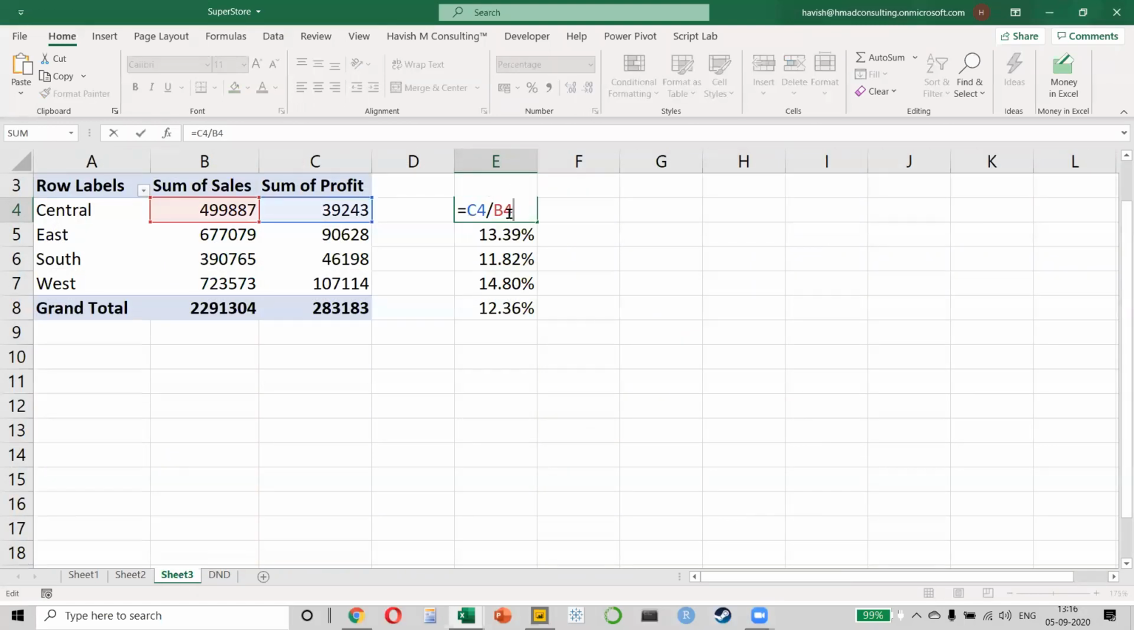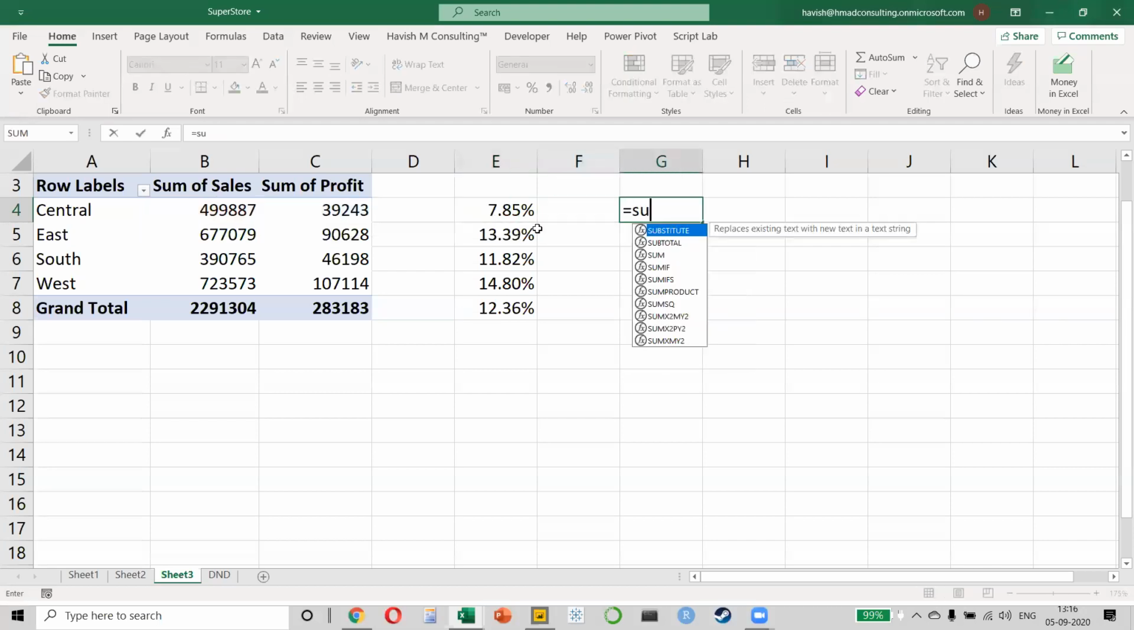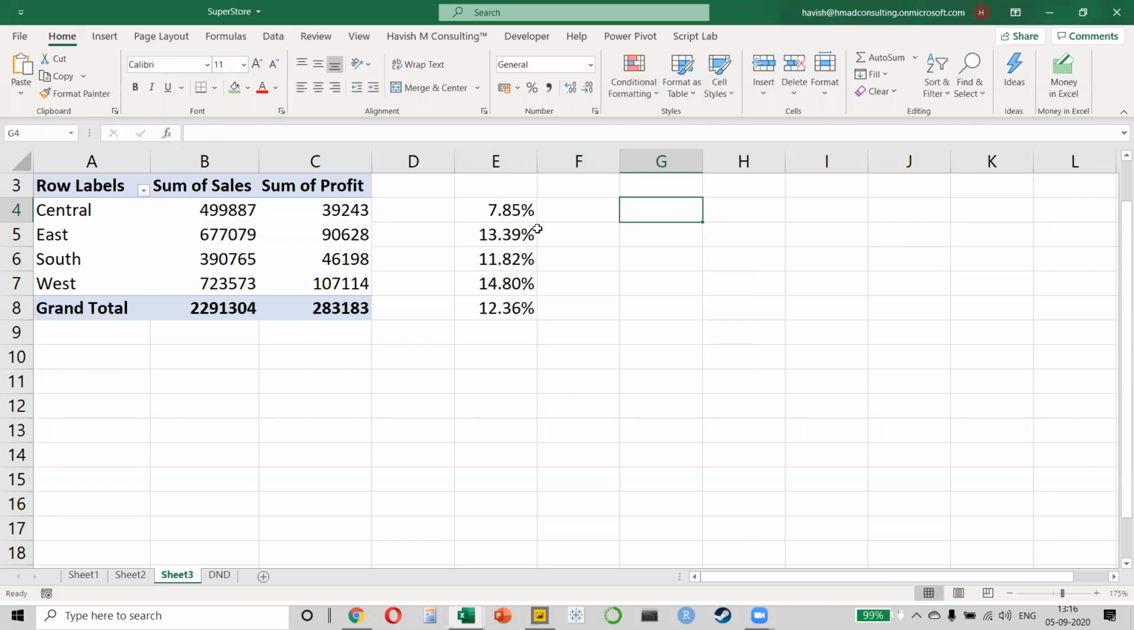Now, why am I telling you this? The reason is, what is my profit here? It is the sum of my profit divided by the sum of my sales amount. Everybody agrees with this? I want to write this formula in Power BI. Let's see how we do this.